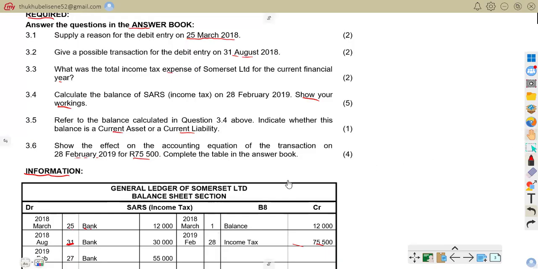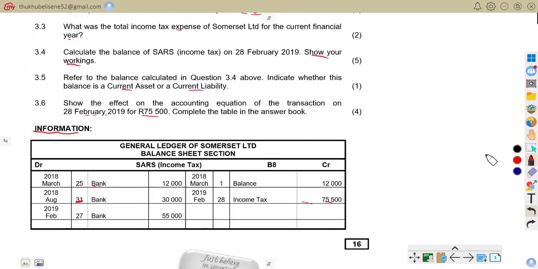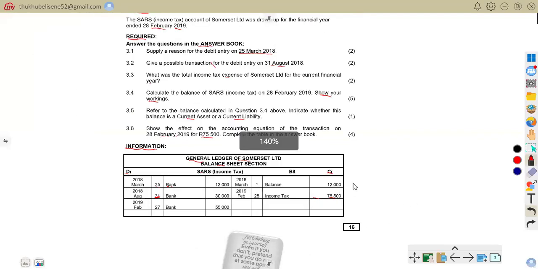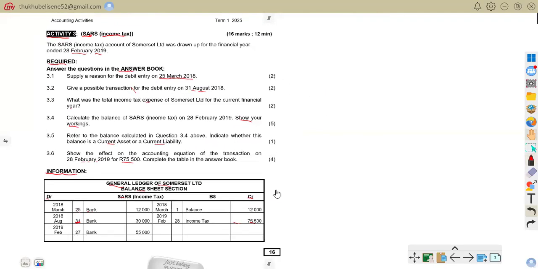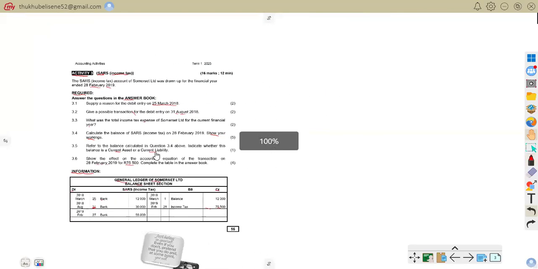So these are the questions that you are going to go through. Here is the information: the general ledger of Samset Ltd, balance sheet section, and then we have the SARS income tax account. We have debit as well as credit. Now let us give answers to those questions asked. So now we are going to go to our answers.